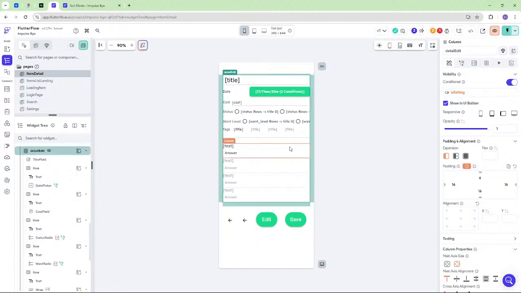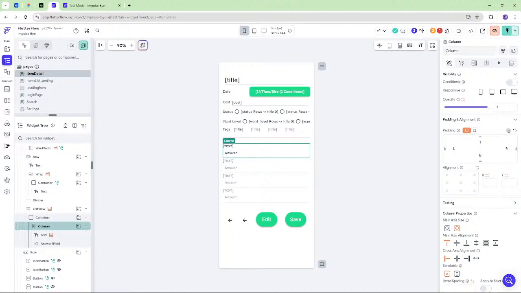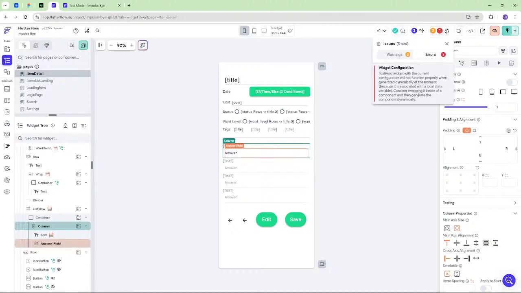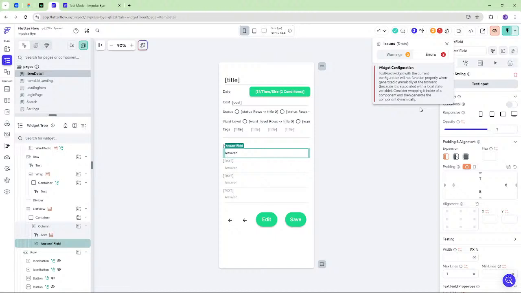What am I doing? I should validate that this worked, and first we need to fix this error. Text field widget with the current configuration will not function properly when generated dynamically at the moment because it's associated with a local state variable. Oh. Okay. Try wrapping it in a component and then generate the component dynamically. Cool.